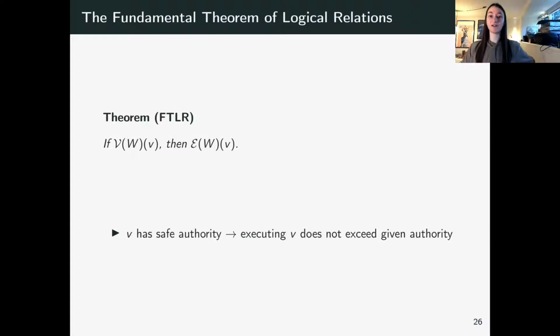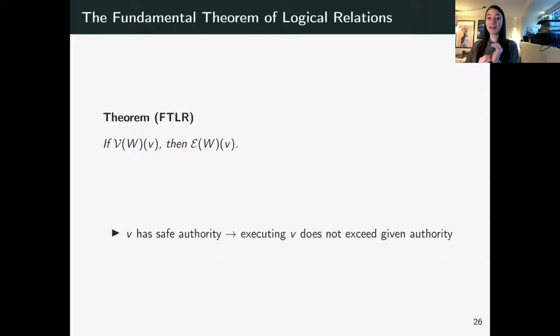So the first main result is the fundamental theorem of logical relations. And in broad strokes, it shows that if a word V has safe authority, then executing V will not exceed the given authority. Concretely, if a word is in the value relation, then it is in the expression relation. And this statement seems quite simple, but we can apply it, for example, to say that an arbitrary list of instructions, so instructions are integers, they're always valid.